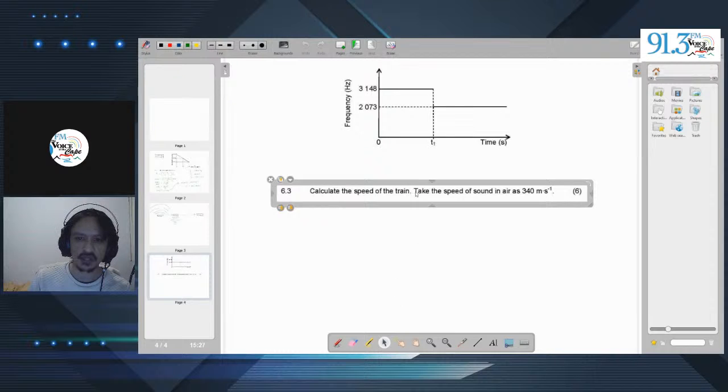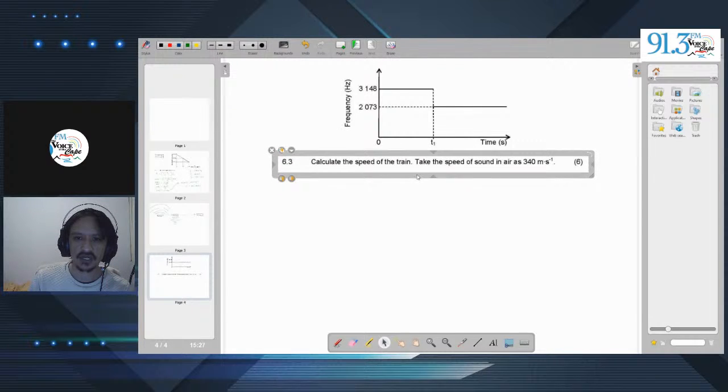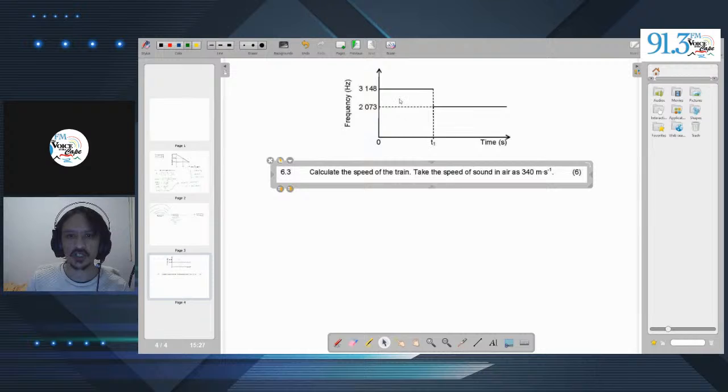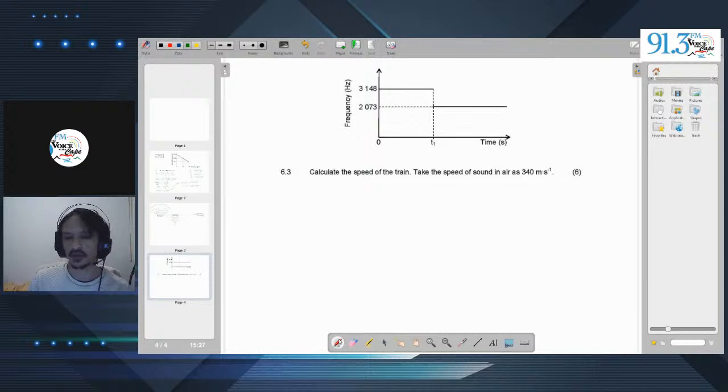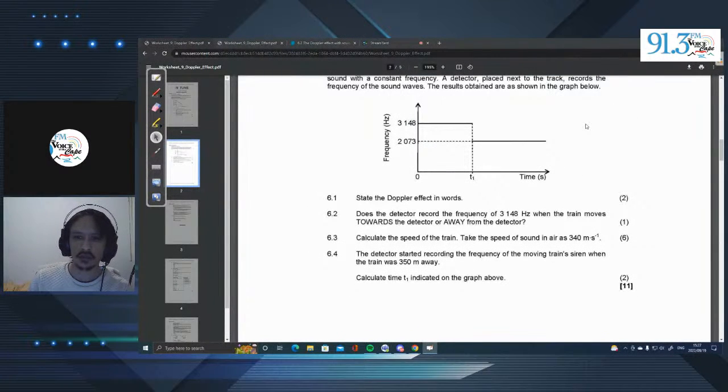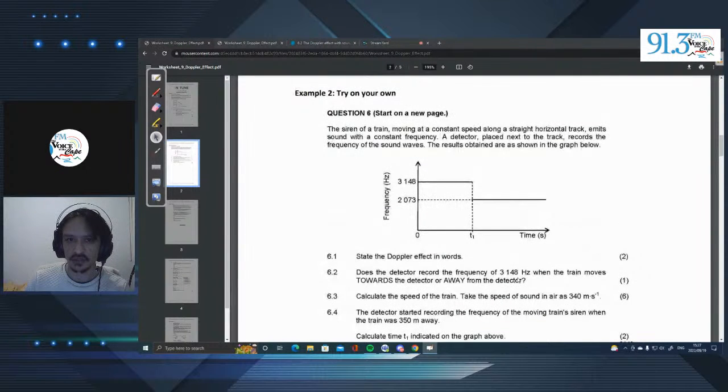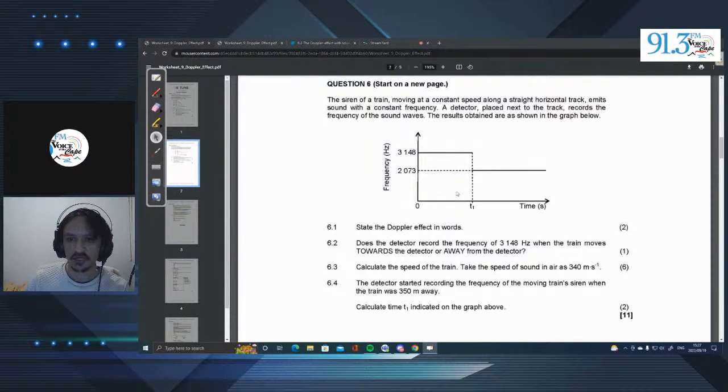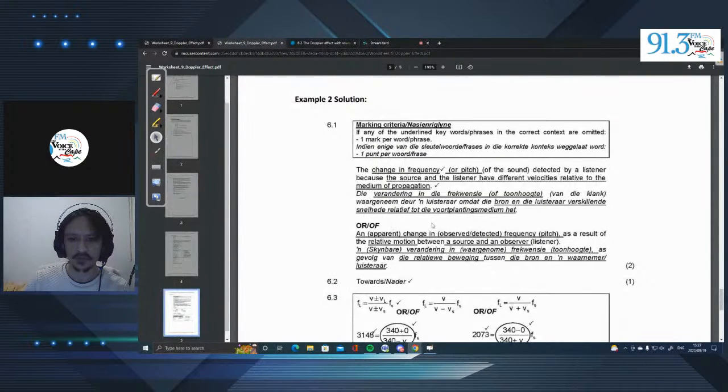So they want us to calculate the speed of the train. We have information about frequency. We have information about time. So let's do some hunting. What information do we have? Do they give us anything else? No, they don't give us this information about time over here. Okay, now let's take a look.